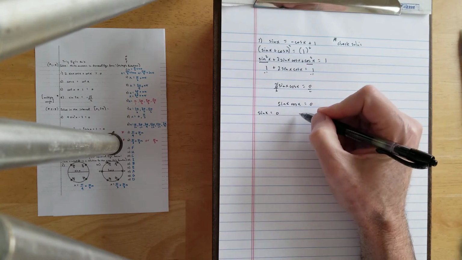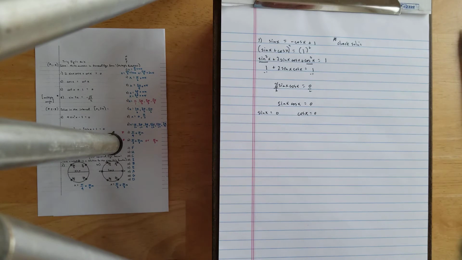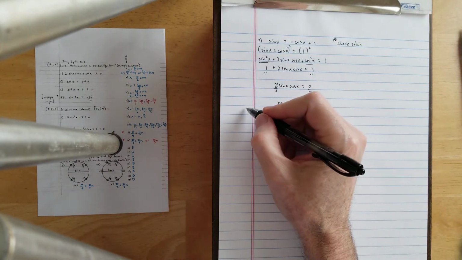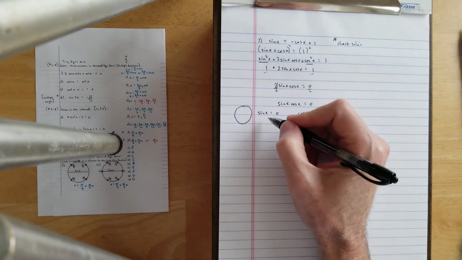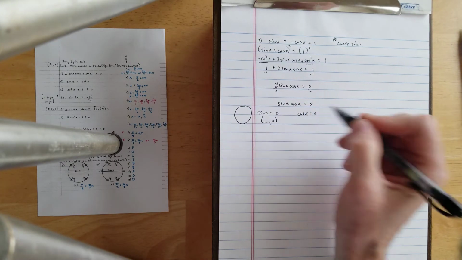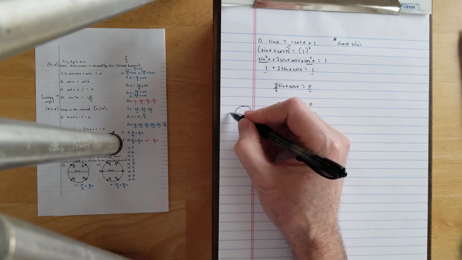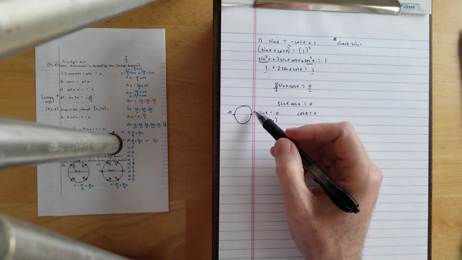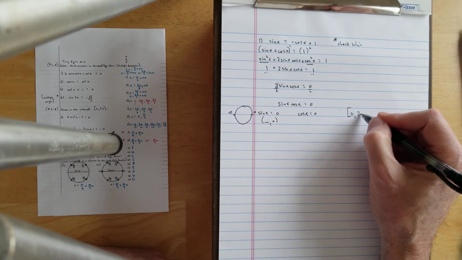set each factor equal to 0. And then I'm going to start solving using the circles that we did before. So where is the second coordinate of 0? That occurs at positions of 0 and pi. Right? Remember, we don't use 2 pi because it's not included in the solution set of 0 to 2 pi.